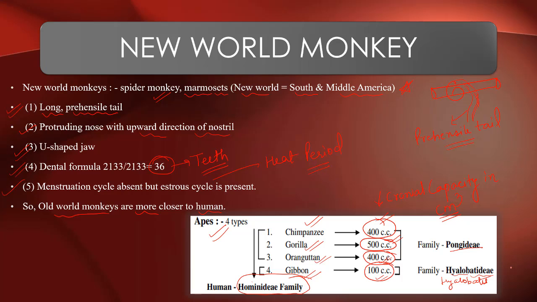Apes, there are four types: chimpanzee, orangutan, gibbon, and gorilla. Chimpanzee, gorilla, and orangutan belong to the Pongidae family. Chimpanzee has a cranial capacity of 400 cubic centimeters, gorilla 500, and orangutan 400. The last is gibbon, which belongs to the Hylobatidae family, with 100 cubic centimeters of cranial capacity. Then come humans, which belong to the Hominidae family. Understood?